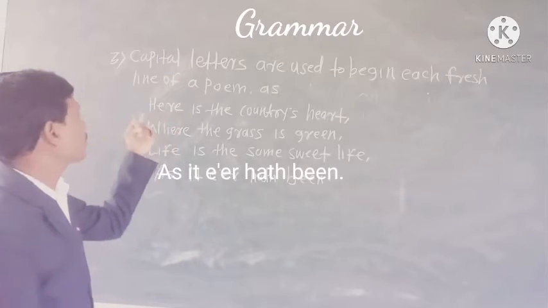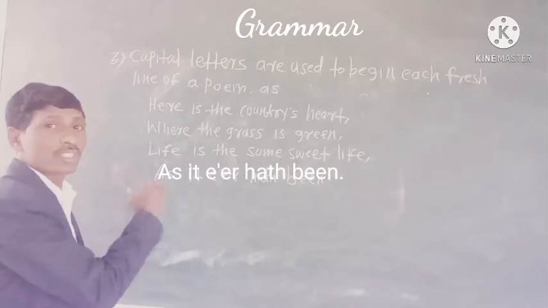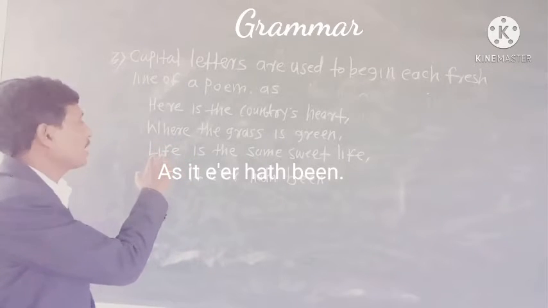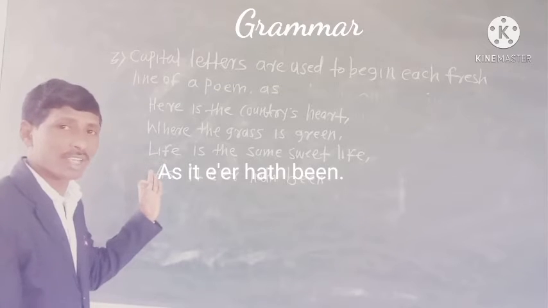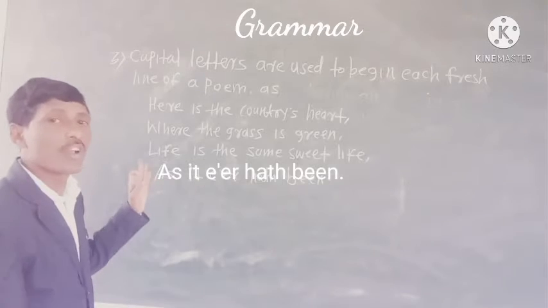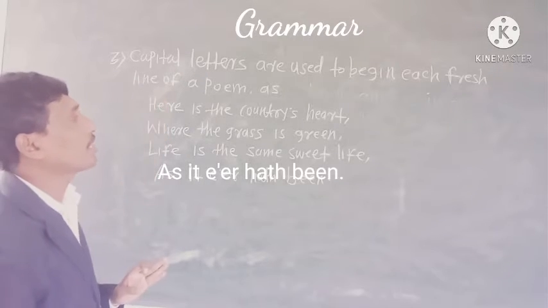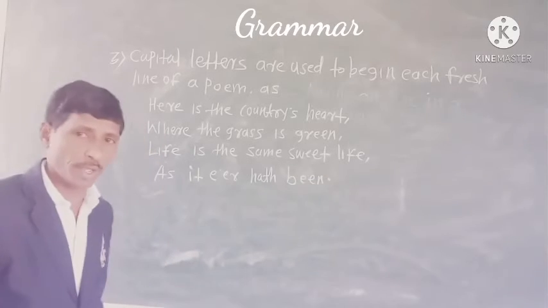The first line starts with a capital H, the second line with a capital W, the third with a capital L, and the fourth with a capital A. So, dear students, in rule number 3, we use capital letters at each fresh line of a poem.